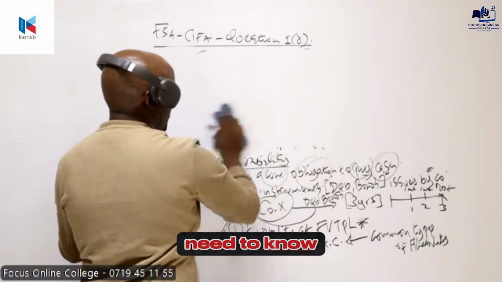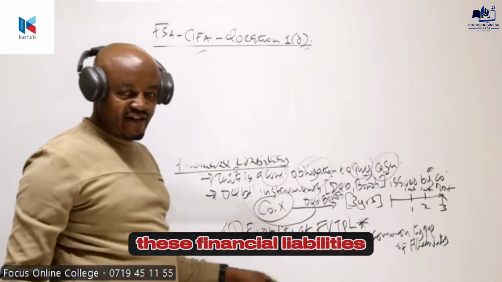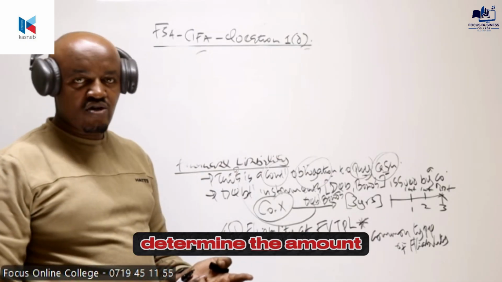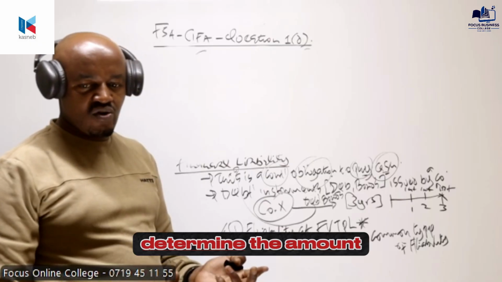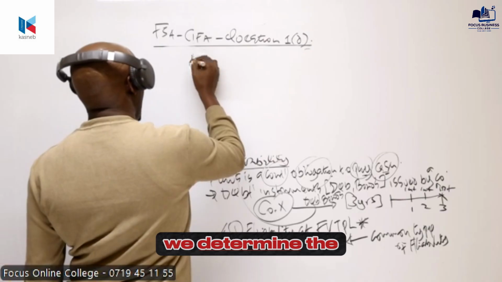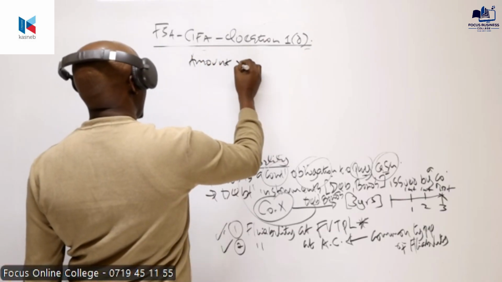Now, what you then need to know, as far as these financial liabilities are concerned, are two things. The amount for initial recognition, how do we determine the amount for initial recognition, and how we determine the amount for subsequent measurement.